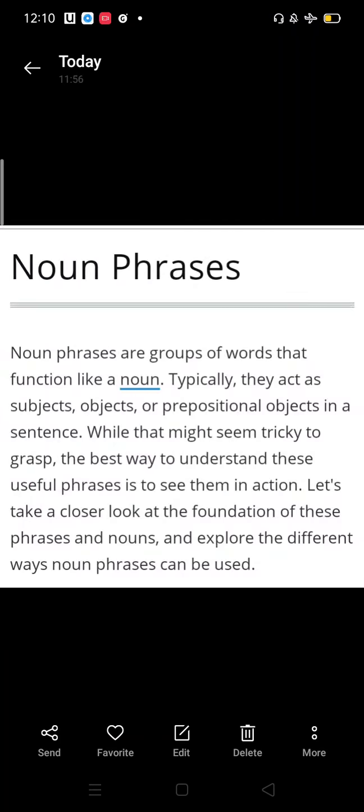Let us understand more about noun phrases. Noun phrases are a group of words that function like a noun. Typically, they act as subjects, objects, or prepositional objects in a sentence. While that might seem tricky to grasp, the best way to understand these useful phrases is to see them in action. Let's take a closer look at the foundation of these phrases and nouns and explore the different ways noun phrases can be used. As noun phrases can be the subject, object, or prepositional objects, we will know more about them by practicing their examples also.